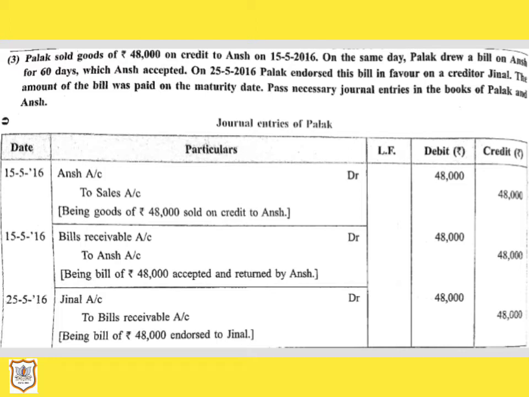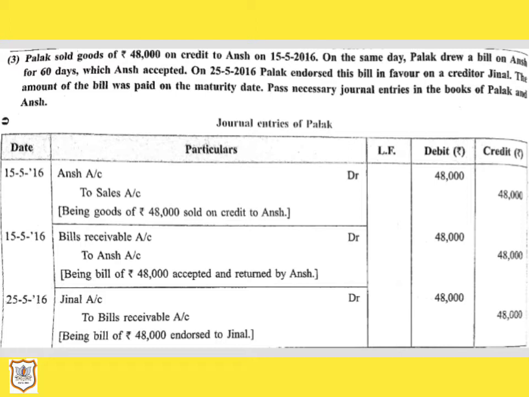Here is the question. Palak sold goods of rupees 48,000 on credit to Ansh on 15th May 2016. On the same day, Palak drew a bill on Ansh for 60 days, which Ansh accepted. On 25th May 2016, Palak endorsed this bill in favor of a creditor, Jinal. The amount of the bill was paid on the maturity date. Pass necessary journal entries in the books of Palak and Ansh.